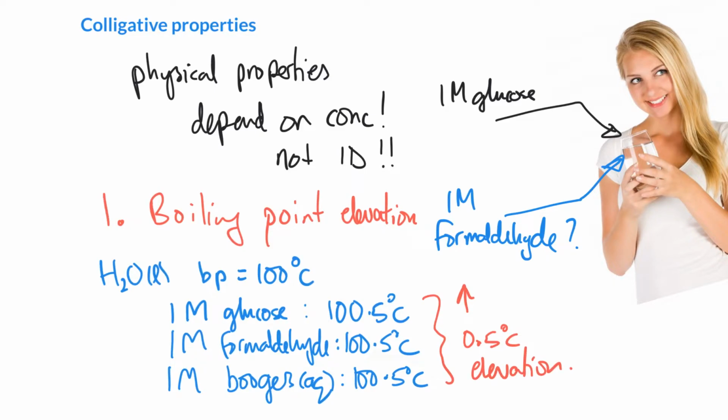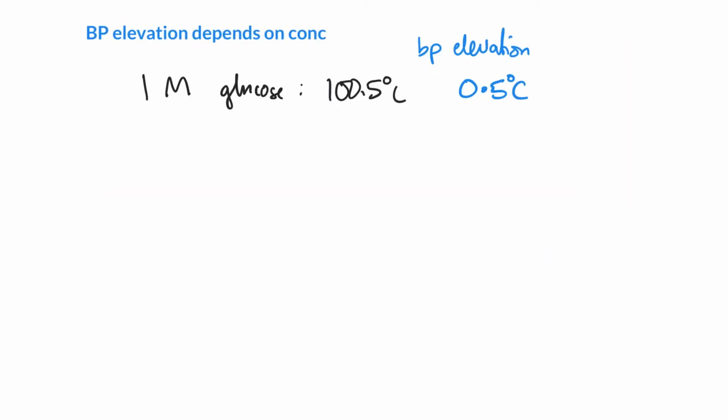You might wonder, well, what happens as we increase the concentration? As we increase the concentration, we increase the boiling point. Let's go ahead and take a look. So we saw in the last slide that 1 molar anything boils at 100.5 degrees C. If it's aqueous, I should probably note. Okay, so that means it's dissolved in water. That's an elevation of 0.5 degrees C.